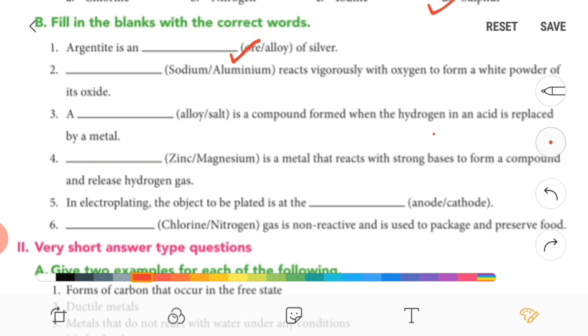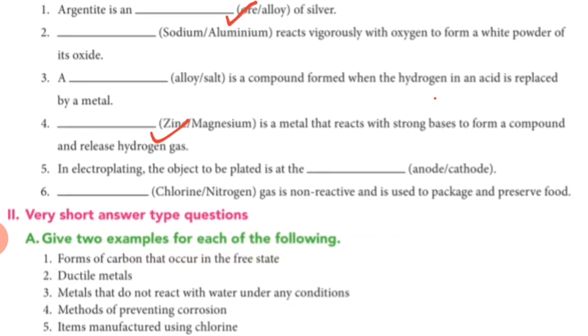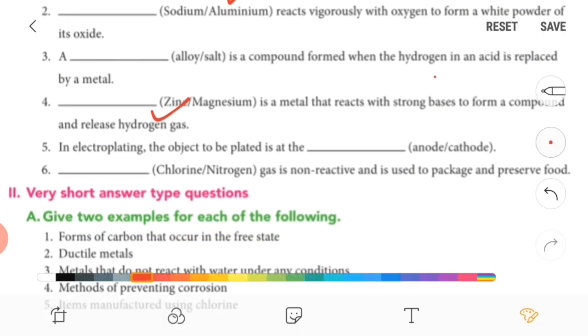Now fourth one, zinc or magnesium is a metal that reacts with a strong base to form a compound and release hydrogen gas. So the answer is zinc, right? It is given in the properties.